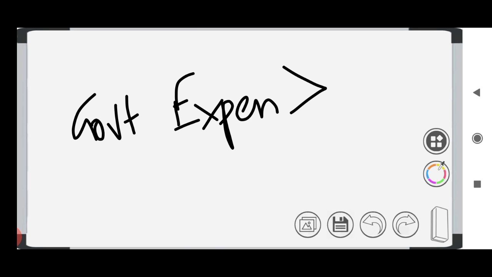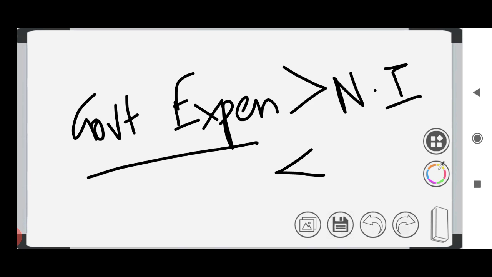When government expenditure is greater than the national income, it is called an inflationary gap. What is a deflationary gap? A shortfall in government spending. So when government expenditure is less, it is called a deflationary gap. First one is the inflationary gap, in which government expenditure is greater than national income. In the deflationary gap, government expenditure is less, so government spending is less.